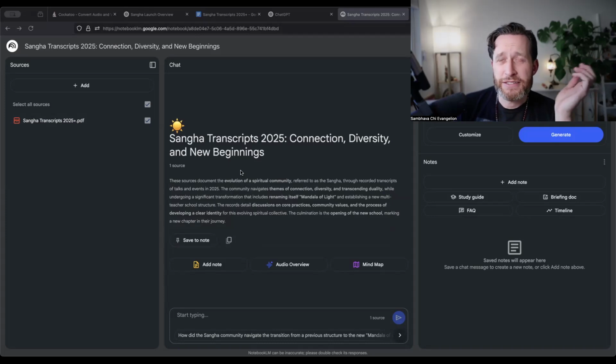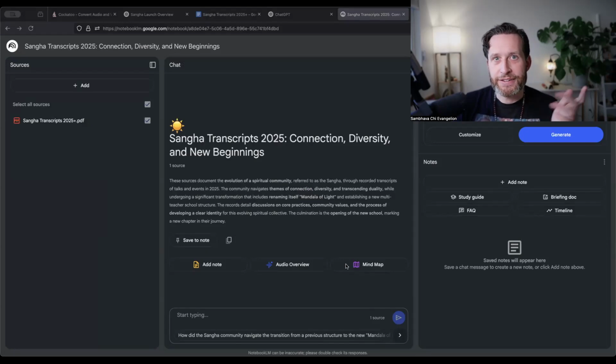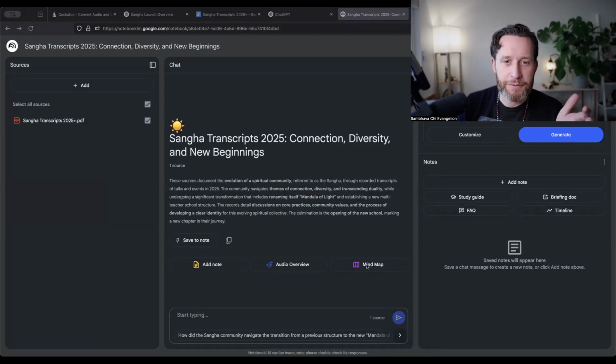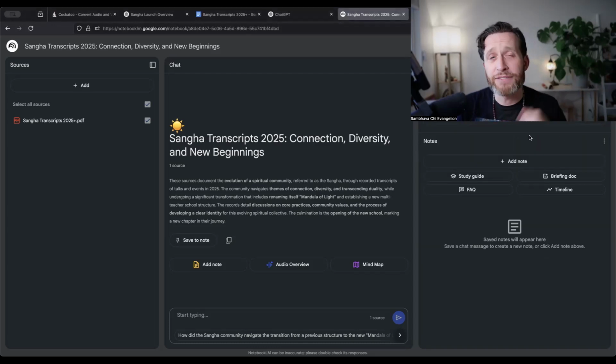I like ChatGPT summaries a little bit better, personal preference. But they give you a lot of information and cool stuff you can generate here, which I'm sure you can do in other apps too, but you can do a mind map. You can ask questions of the archive, things like that. But the thing I use it for is this deep dive conversation to hosts, where when you click generate, it takes about 5-10 minutes to run.